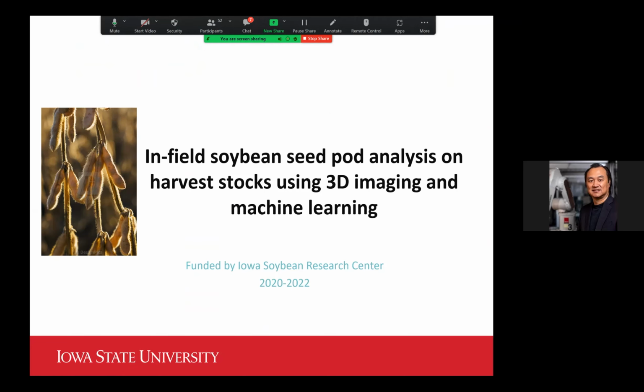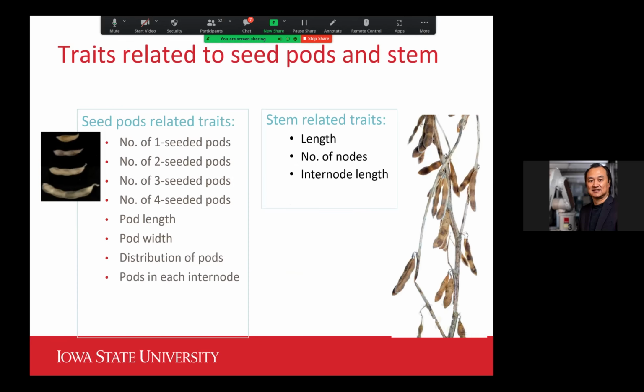Another project we are engaged in right now, using the PhenoBot and the PhenoStereo, is to characterize the seed pods of the soybean plants before harvest. Our approach is to use 3D imaging together with our PhenoBot to automatically detect the seed pods and also characterize them into different groups. For example, 1-seeded pods, 2-seeded, 3-seeded, 4-seeded, and also the length, width, and distribution of the pods on the plants.